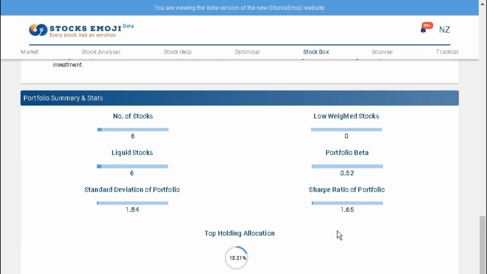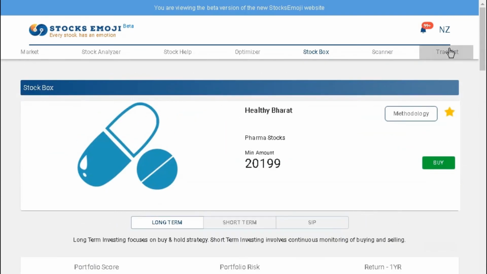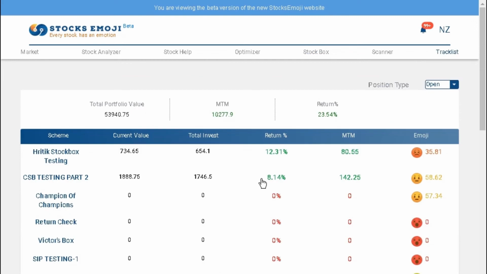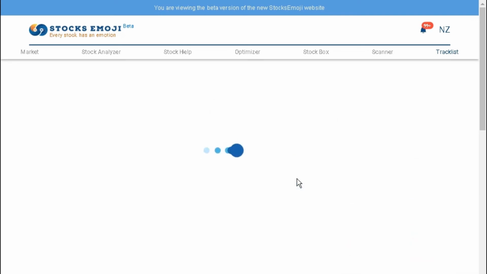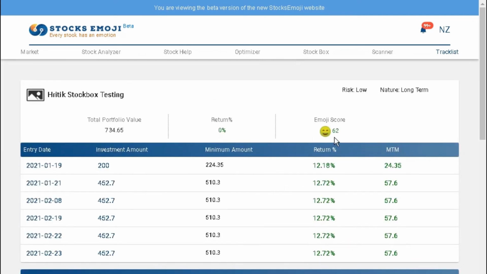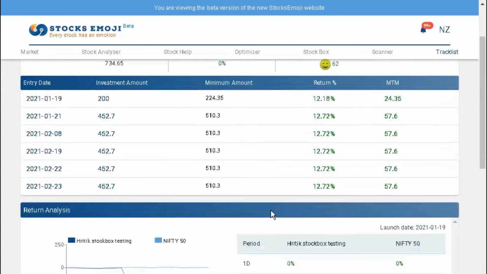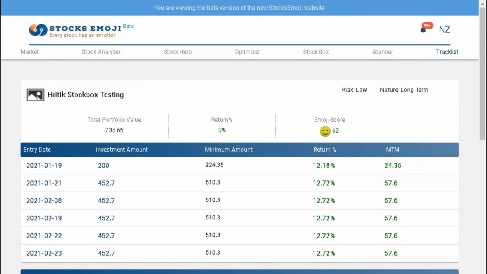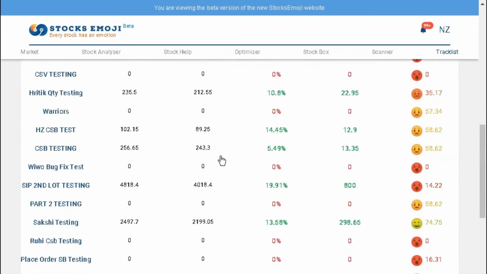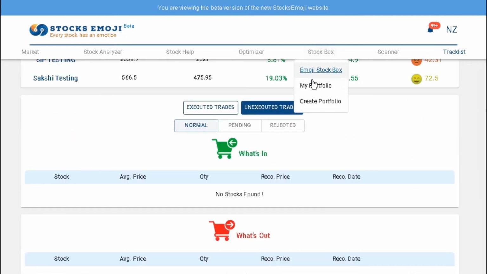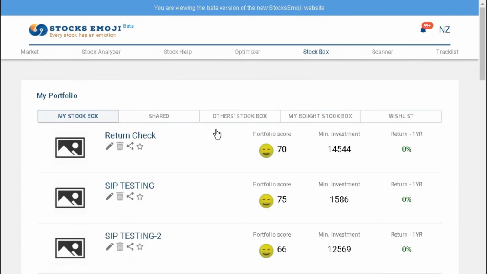When you invest in a stock box, it will automatically go to the track list where you can see current value, total investment, return, and MTM, that is mark to market. When you click details, you can see written analysis and other things. Also here, you can see the What's In and What's Out option, if any is available, whose notification is available at the bell icon above.